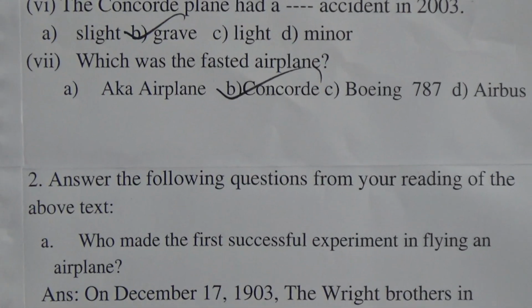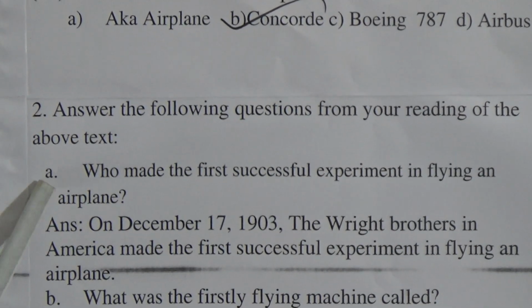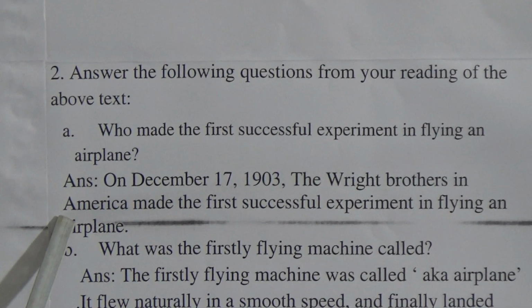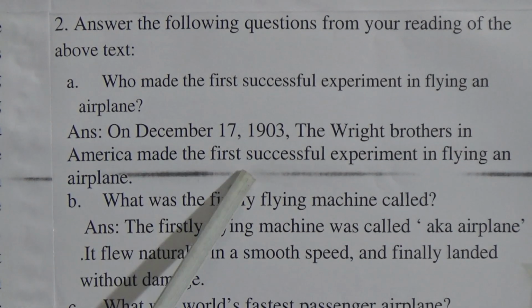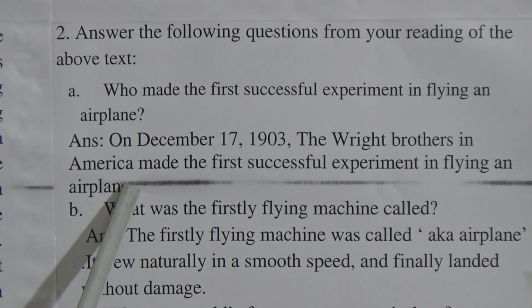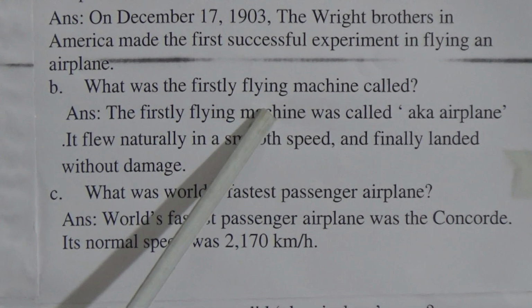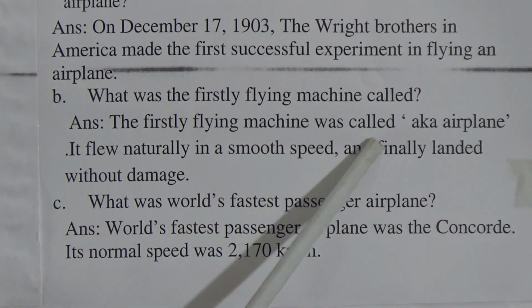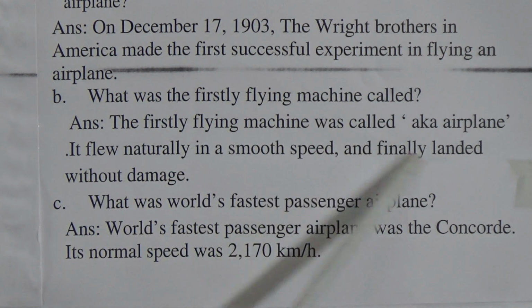Now we will go to answer the following questions from your reading of the text above. Question A: Who made the first successful experiment in flying an airplane? On December 17, 1903, the Wright brothers in America made the first successful experiment in flying an airplane. Question B: What was the first flying machine called? Answer: The first flying machine was called Aka airplane. That means this was the first airplane, and the fastest is Concorde.